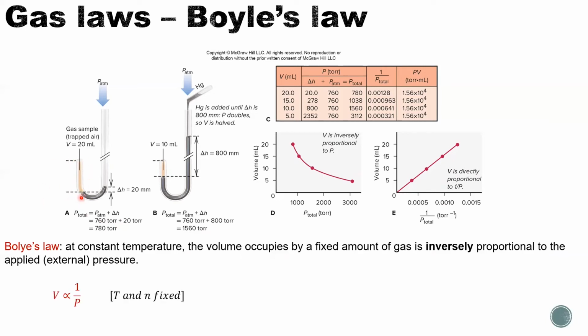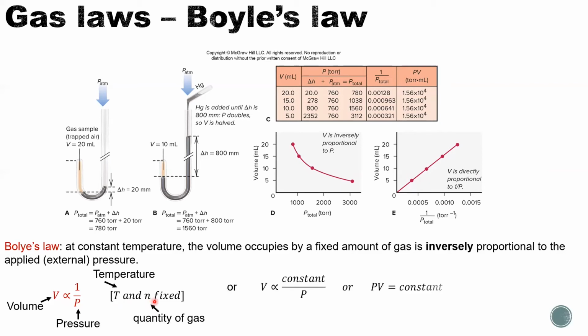This is the math expression of the inverse proportion: volume and pressure are inversely proportional to each other, with temperature and number of gas molecules fixed. That means at constant temperature and number of gas molecules, the higher the pressure, the smaller the volume. The lower the pressure, the larger the volume. So this is Boyle's law.